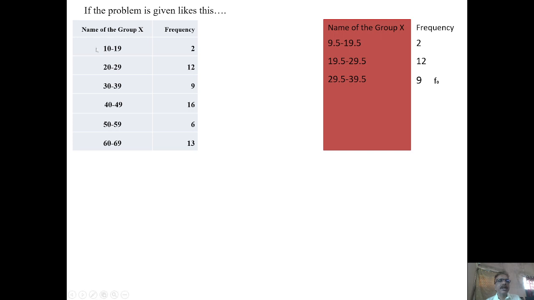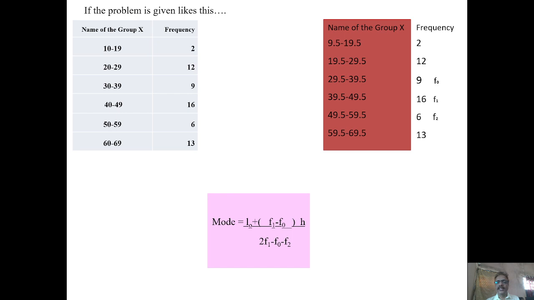In this problem the values are not equally distributed, so we will modify the problem into a continuous series by 9.5 to 19.5, 19.5 to 29.5, and so on. After modifying the data, we will apply the mode principle.